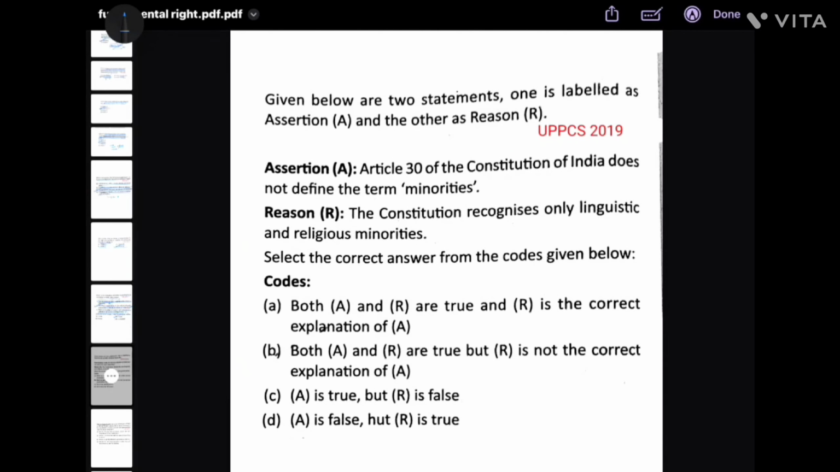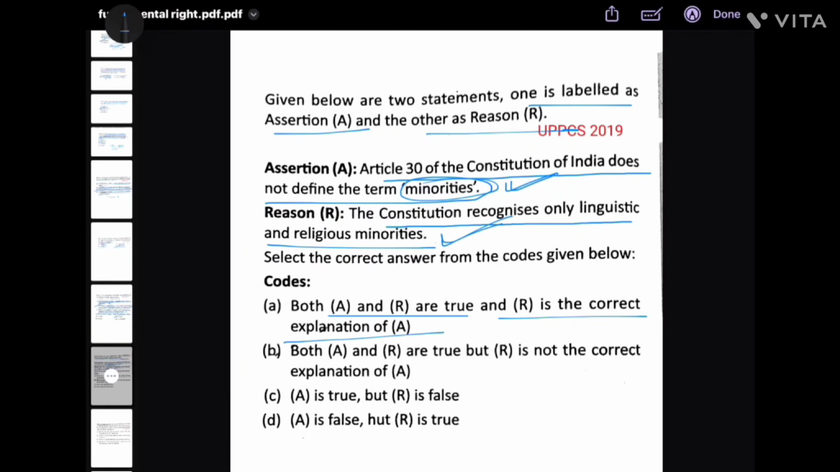Given below are 2 statements. One is labeled as A and the other is R. Assertion reason वाला question है. Article 30 of the Constitution of India does not define the term minorities. Yes, the Constitution does not explicitly define the term minorities. The Constitution recognizes only linguistic and religious minorities. Yes, both A and R are true. Is R the correct explanation of A? No, it is not the correct explanation. Both A and R are true, but R is not the correct explanation of A.